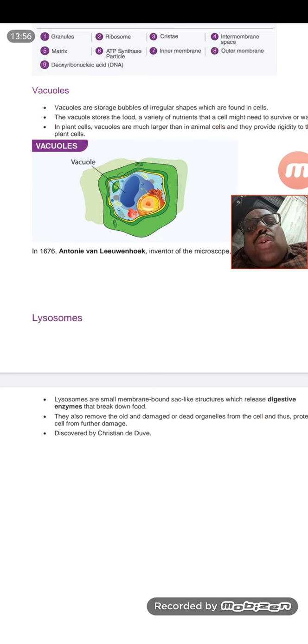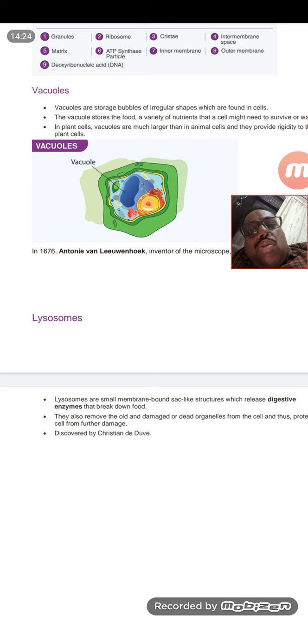And lysosomes were discovered by Christian de Duve, and the function of the lysosome is that they digest the cell. Means if the cell is not functioning properly, these lysosomes will secrete some chemical whose pH is very, very low compared to the cytoplasm, so they will kill the cell.